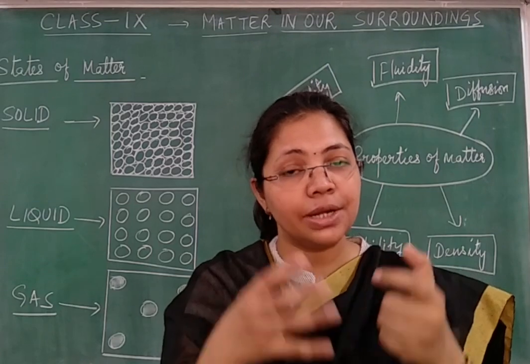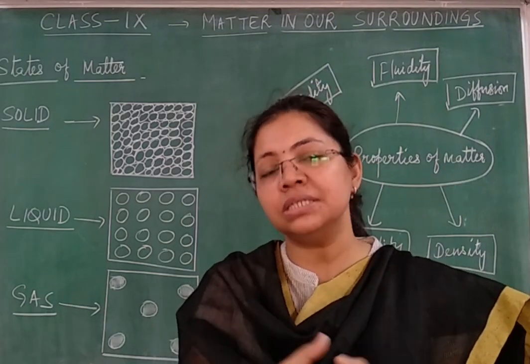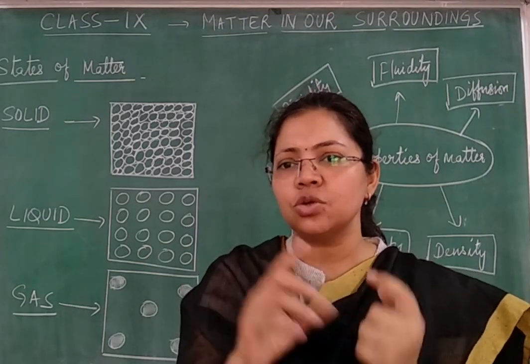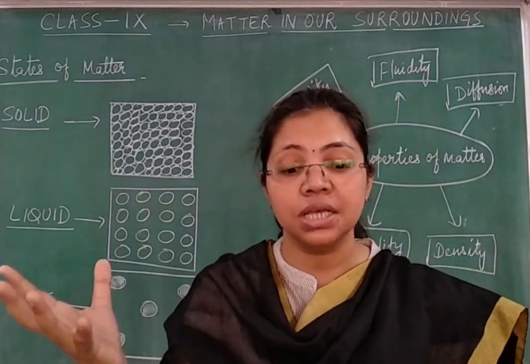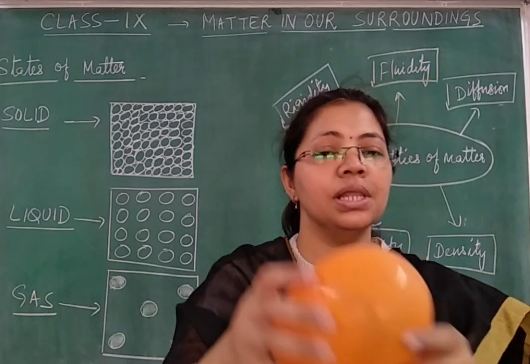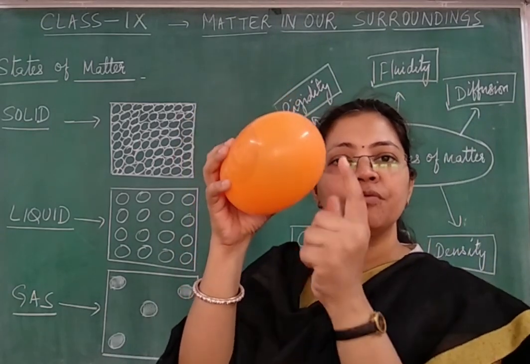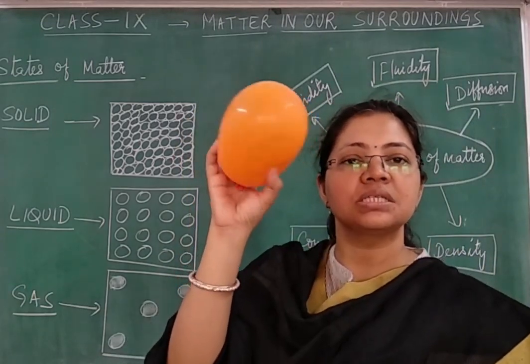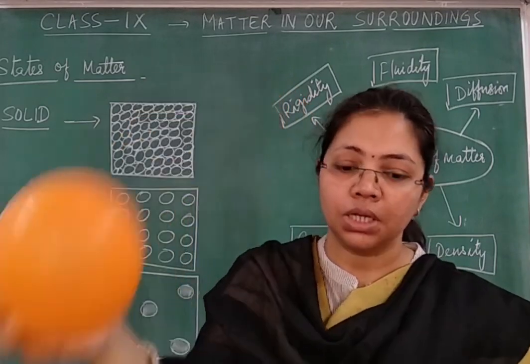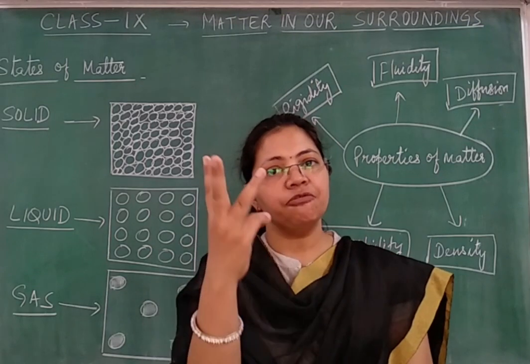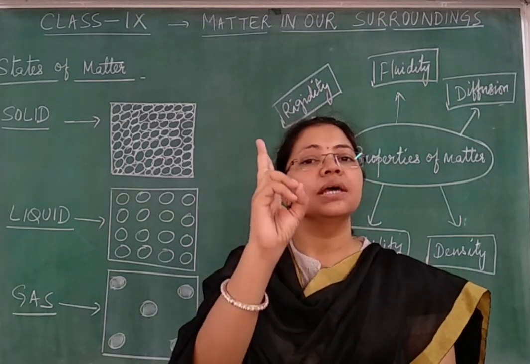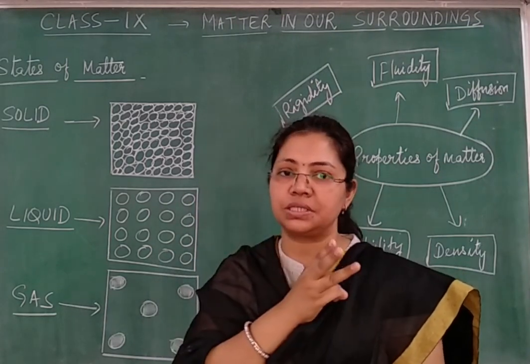In lower classes we have learned that air is present all around us and it is a mixture of various gases. For example, I have inflated this balloon with air, so this balloon consists of air. Is it right children? So matter exists in 3 physical forms: solid, liquid and gas.